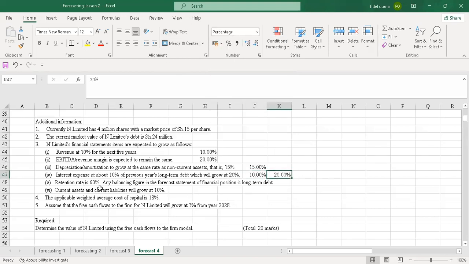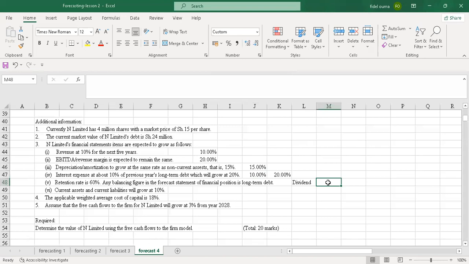Then retention rate is 60%. That's the retained profit. And they're saying any balance figure in the forecast statement of financial position is long-term debt. That's okay. So the retention rate is 60%. So it means that dividend will go with 40%, because profit for the year is at 100%.